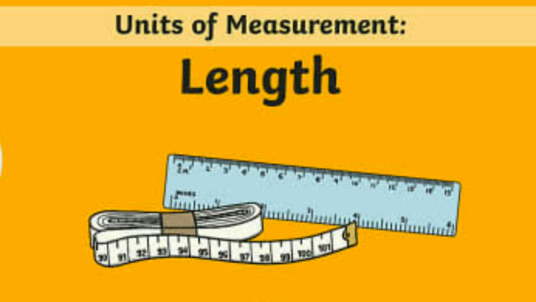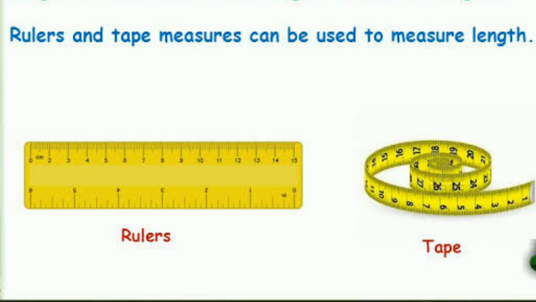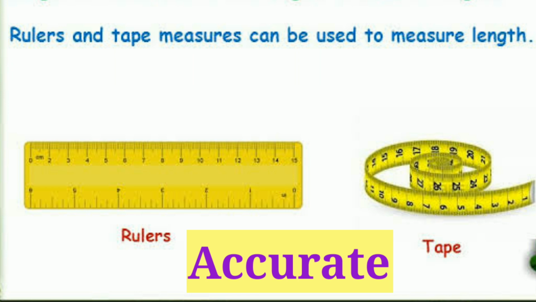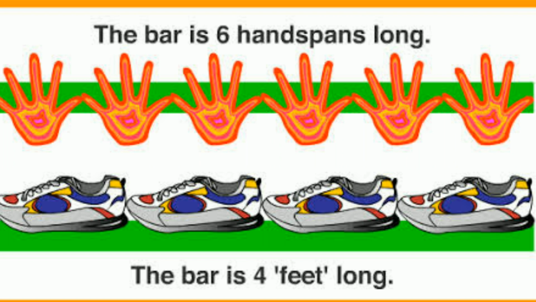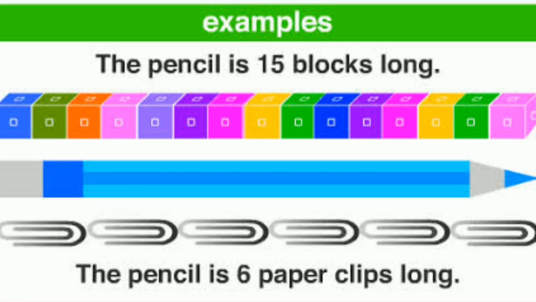We measure standard units of measurement using a ruler or inch tape. Standard units of measurement are more accurate than non-standard units of measurement. But if we need to take a measurement and we don't have any standard measuring instrument available, then we use non-standard units of measurement. Non-standard units of measurement are not as accurate as standard units of measurement.